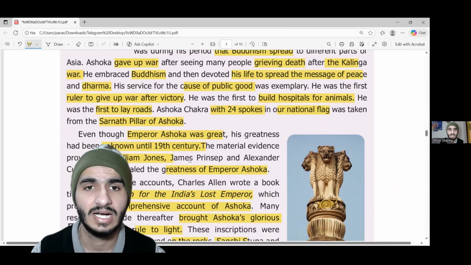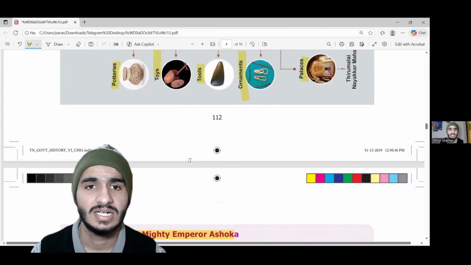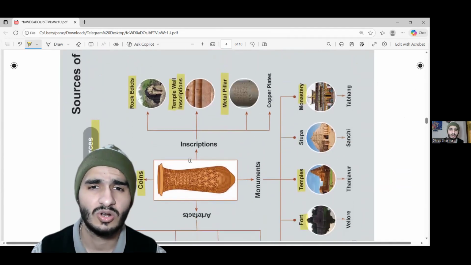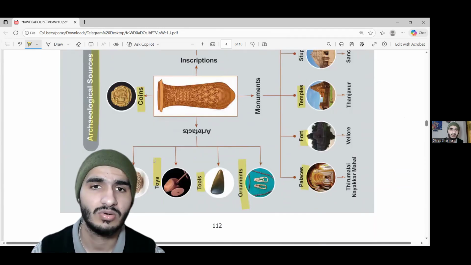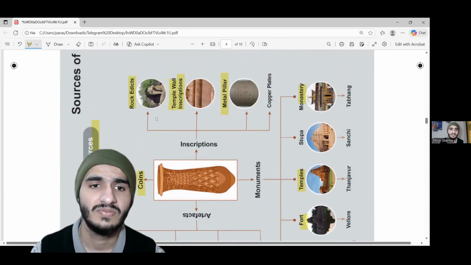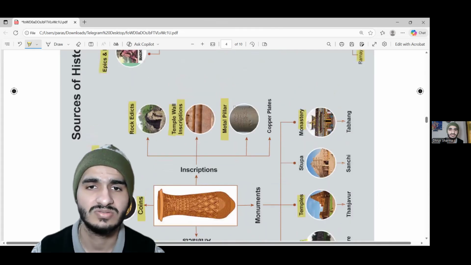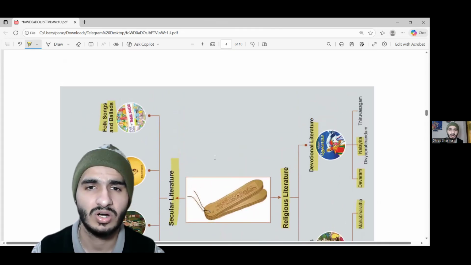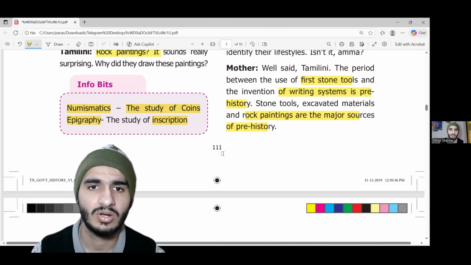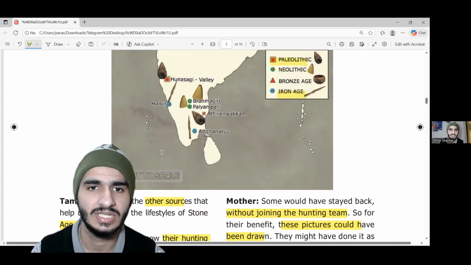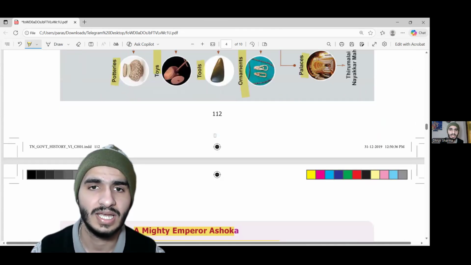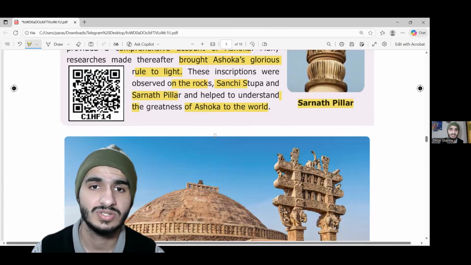Whether you call it national treasure, whether you call it success as a history student, there are a lot of things. Then we got to know how we learn about history. We study pottery, we study coins, we study tools, ornaments, we study rock edicts, we study temple walls, we study metal pillars, we study poems, epics, works, folk songs, things that we learn about history. There is also the excavation site that we just studied. So these are the things that we inquire into and study to know what history really means.